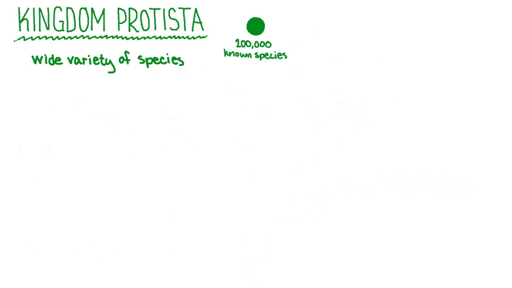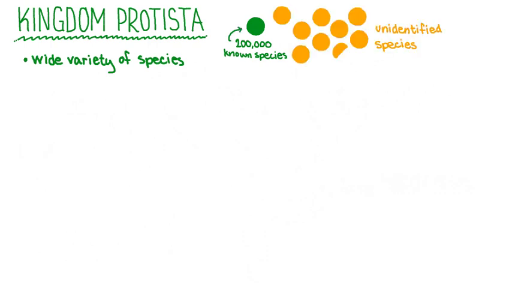Since microscopic life makes up the majority of life on Earth, the Protist kingdom contains a huge number of different species. There are over 200,000 known species of protists. Scientists estimate that there may be almost 2 million species of protists in total.